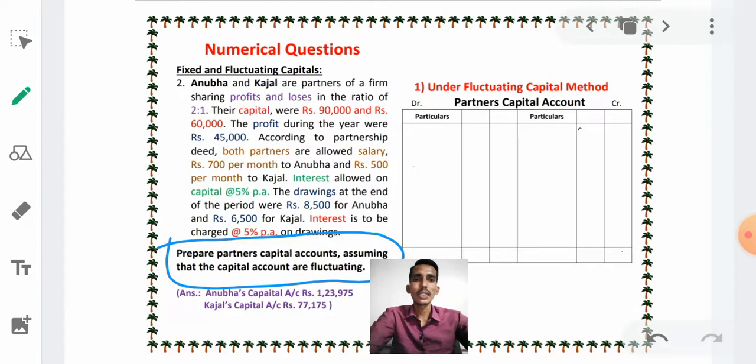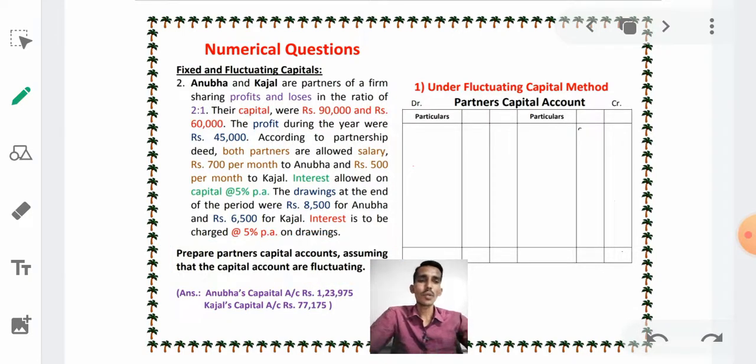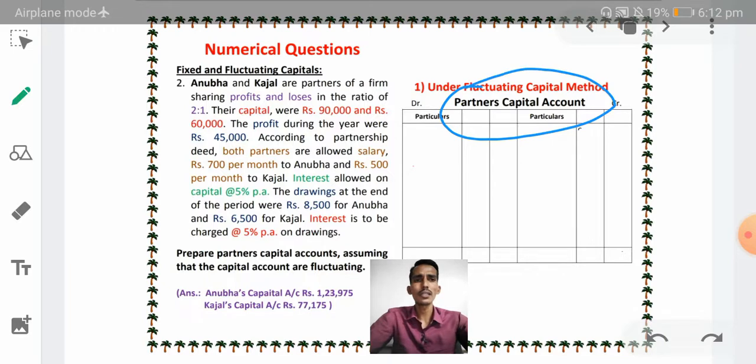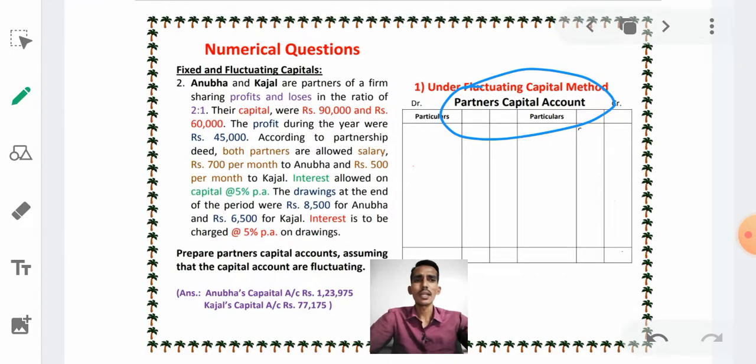Prepare partners' capital account assuming that the capital accounts are fluctuating. Fluctuating means it changes year to year. So we can understand this problem is asking about the fluctuating capital method. In the fixed capital method we have to prepare two accounts: one is the partners' capital account, another is the partners' current account. But in the fluctuating capital method we have to prepare only one account, called the partners' capital account.